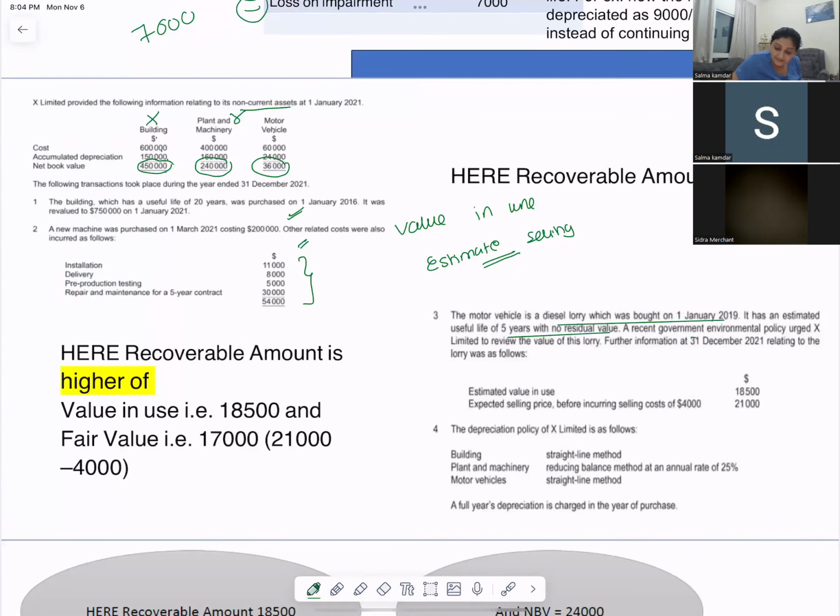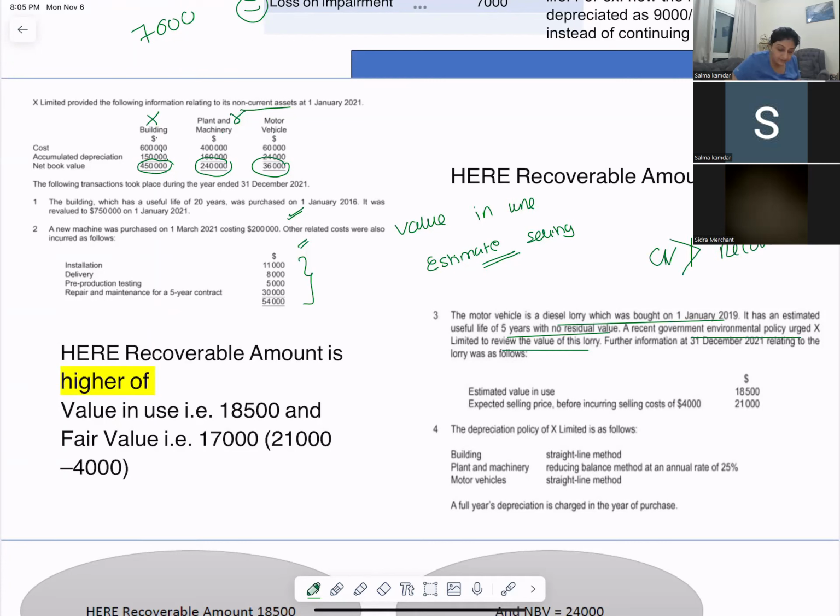There was a government environmental policy that urged a review of the value of this lorry. This environmental policy is telling you to go and look back at the value of this lorry. That means you have to change the value in the statement of financial position if the carrying value is more than the recoverable amount.